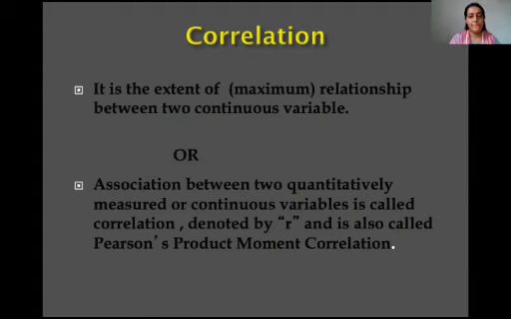Or you can say, another definition is relationship between two continuous variables. This is very simple. Or you can say association between two quantitatively measured or continuous variables, and its symbol is small r. It is also known as Pearson's product moment correlation.